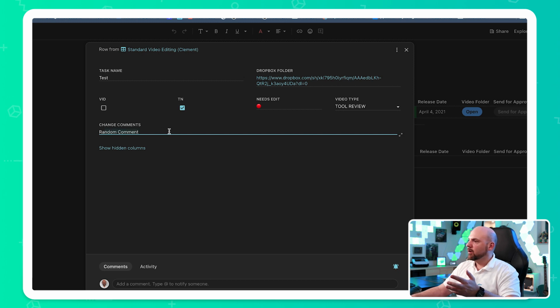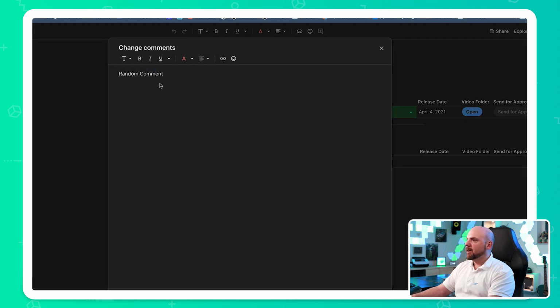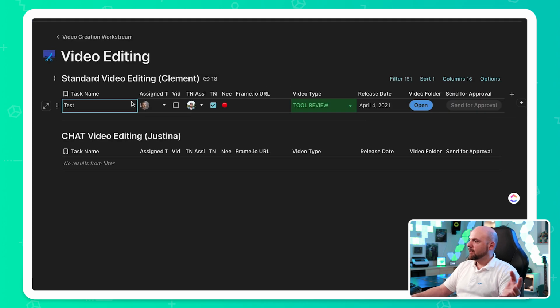The good thing is that you can open up this further, and now you can even write down in more detail what to do. You can also make bullets and so on. Now he makes the changes, he ticks off the box, and he sends it again for approval.